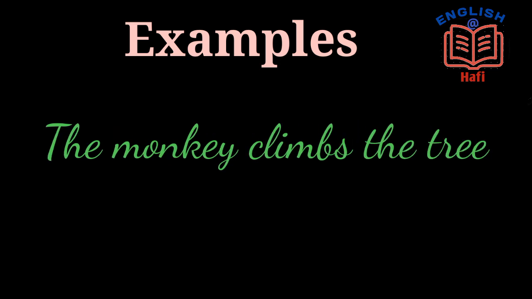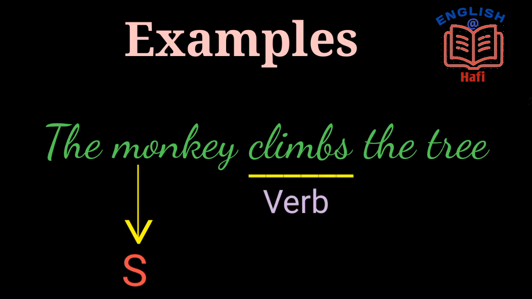The monkey climbs the tree. The monkey is the subject, doer of the action, climbs is the verb, action done by the subject, and the tree is the object which receives the action.